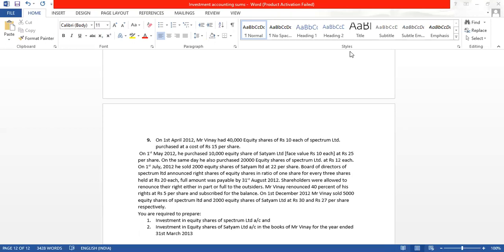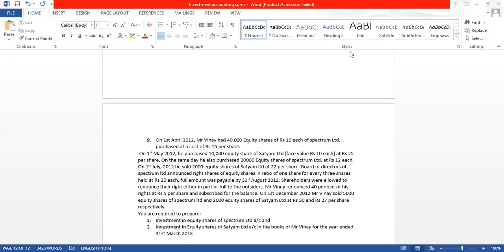Shareholders were allowed to renounce their rights, so they can sell their rights either in part or in full to outsiders. Renouncement was allowed. Either the full rights shares that you get, you can sell to someone else in full or in part.